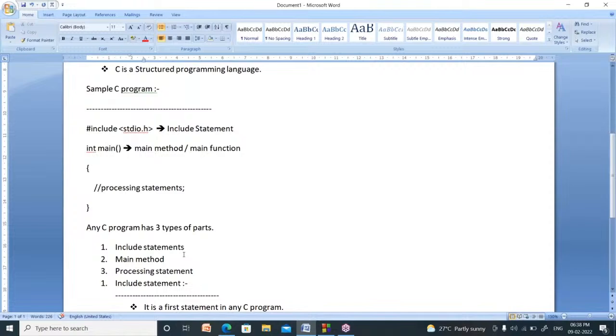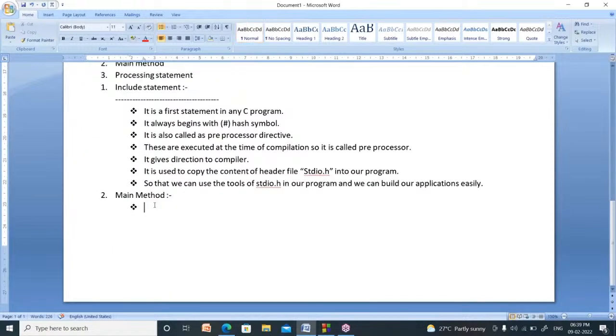Suppose your program has thousands of lines. From those lines, which statement should be executed first? Where you write void main or int main, that statement will be executed first. Your program will be executed from the main method. So it is called the first executable statement. It is the entry point of any program.